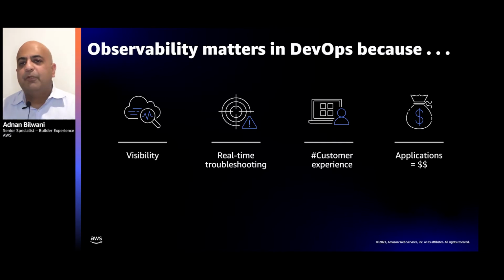So that brings me to the topic of why observability is important with DevOps. First, as we saw in the previous slide, it's all about giving yourself as developers and operators visibility into how your application and resources are doing. Having this insight into your metrics gives you the confidence that when you make code deployments or infra changes, you can see the impact of these changes and troubleshoot any real issues in real time.